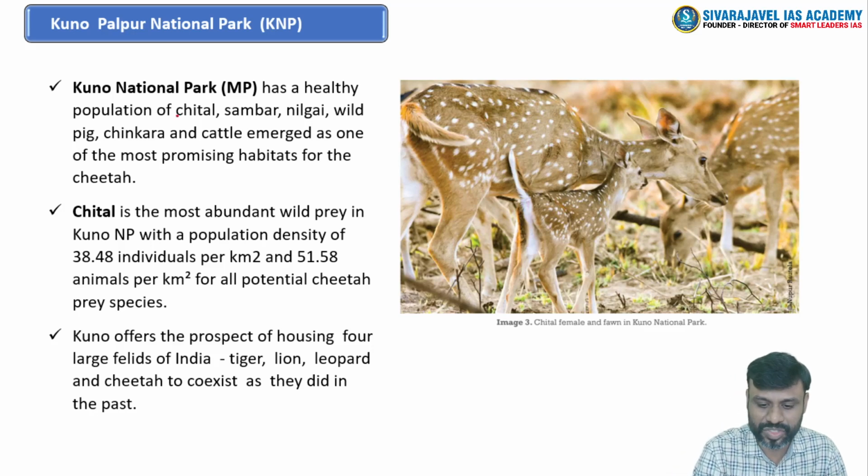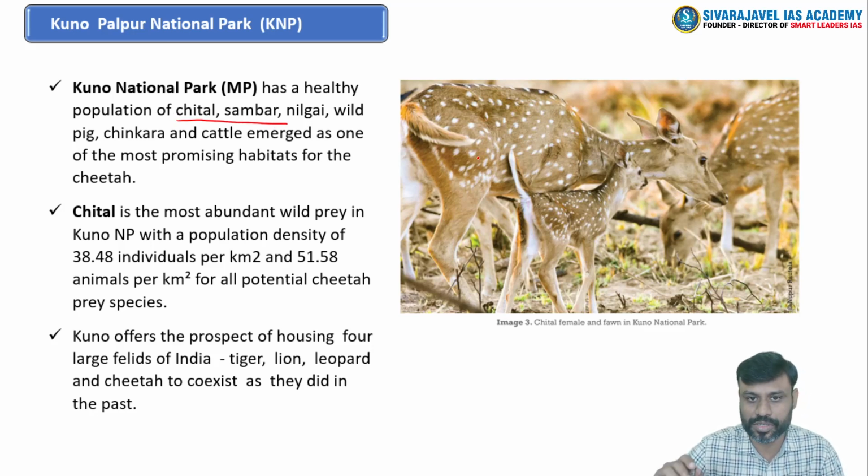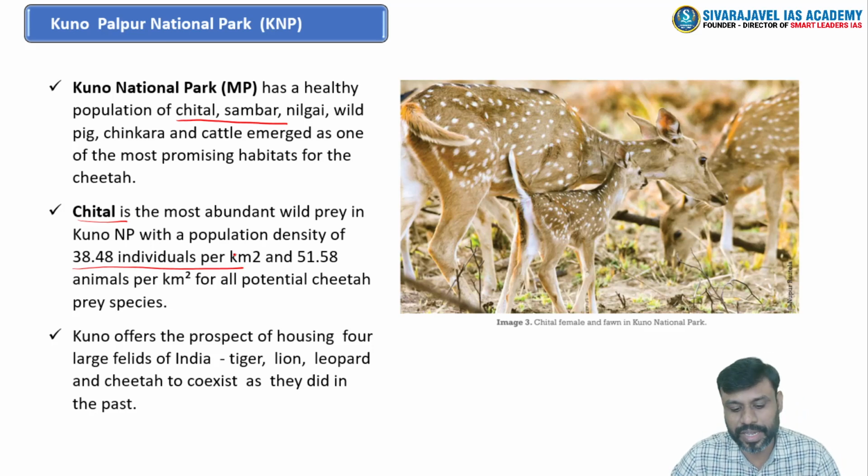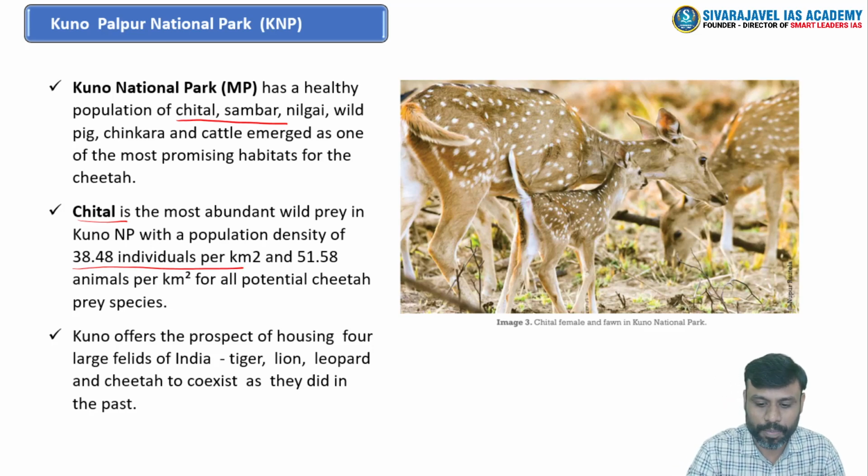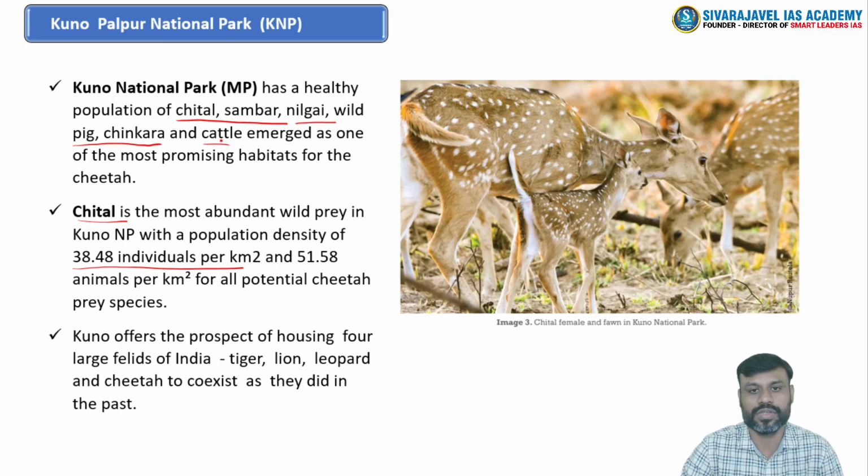And another important point, as I said before, is that it is a potential region for a larger presence of prey bases, right? Chital, a kind of spotted deer, is found at an abundant level in this particular national park, right? Chital is the most abundant wild prey, with a population of around 38 individuals per square kilometer, right? Which is one of the important prey species of cheetah, right? Apart from that, nilgai, that is blue bull, wild pig, chinkara and cattle are also other important species found extensively in this landscape, which may pave the way for the existence of cheetahs in this region, right?